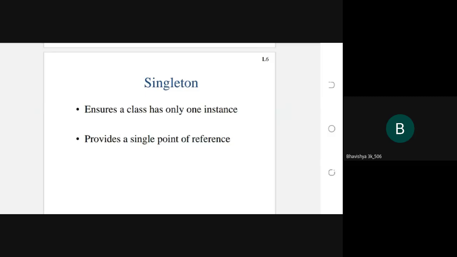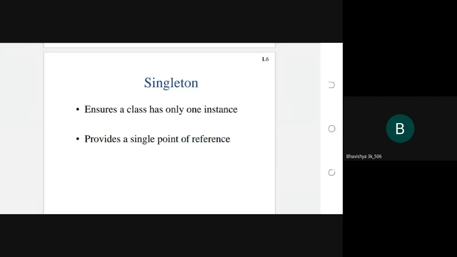Next one is it provides a single point of reference. So by using the singleton design pattern, you can create the one instance per class. At that time, the singleton design pattern should provide a single point of reference. This is one of the singleton design pattern benefits.